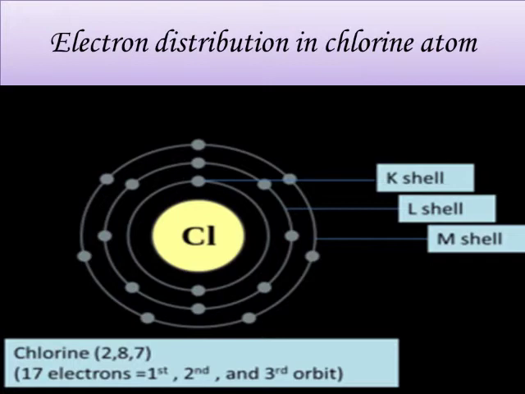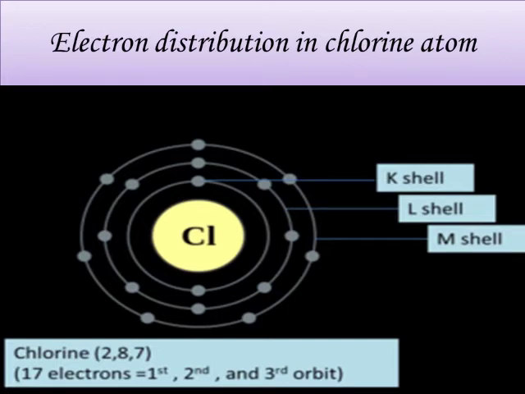Niels Bohr proposed that each shell, that is energy level, can accommodate a maximum of 2n² electrons, where n is the shell number. For instance, n equals 3 for the third shell. This shell accommodates a maximum of 2 × 3² = 18 electrons. This means the M shell contains not more than 18 electrons.